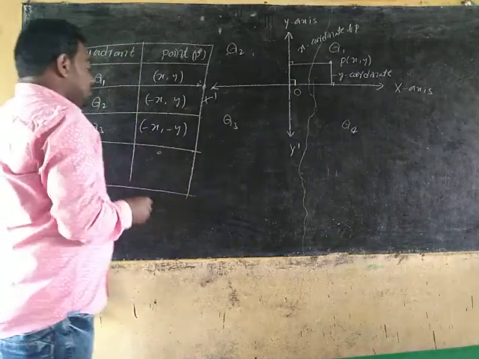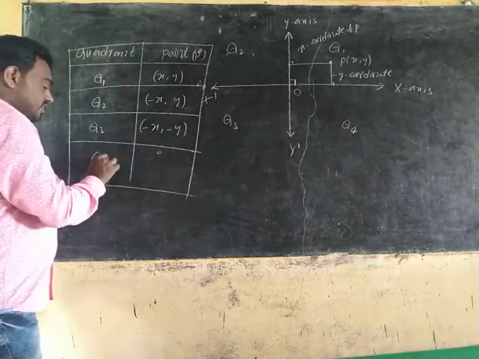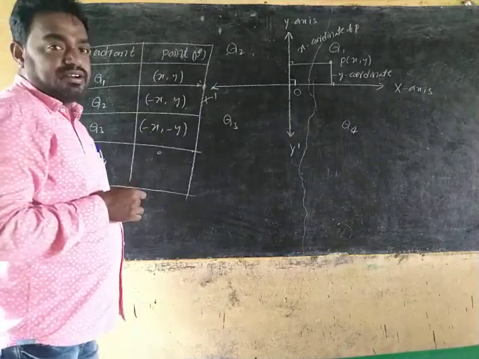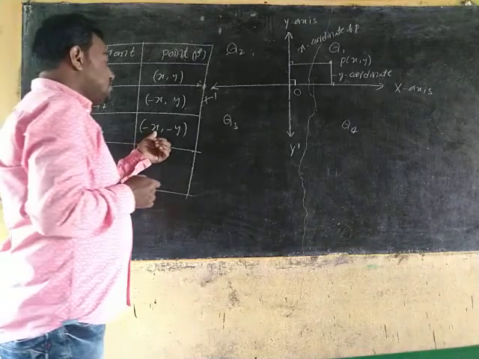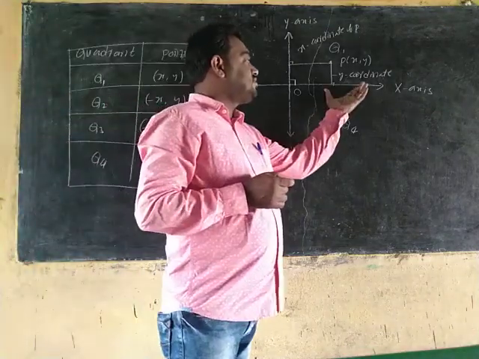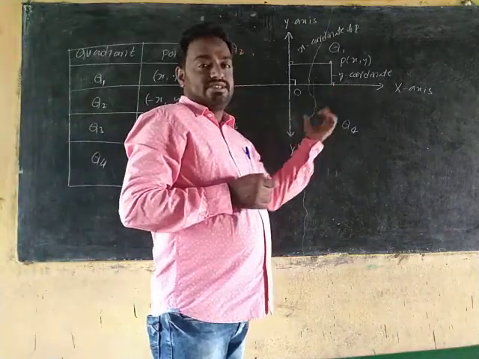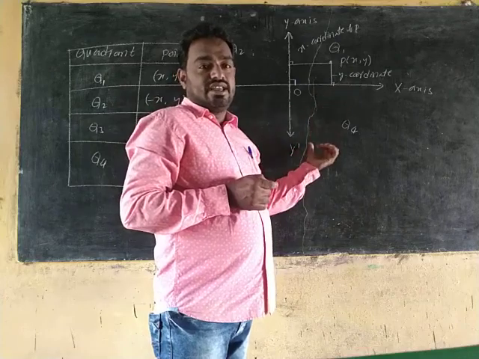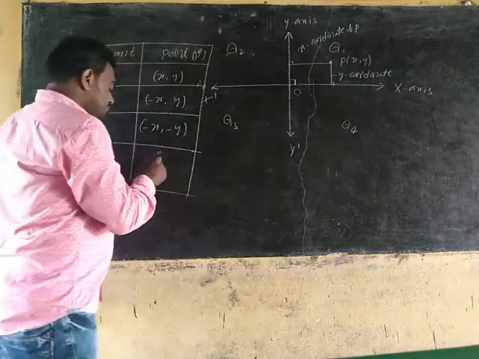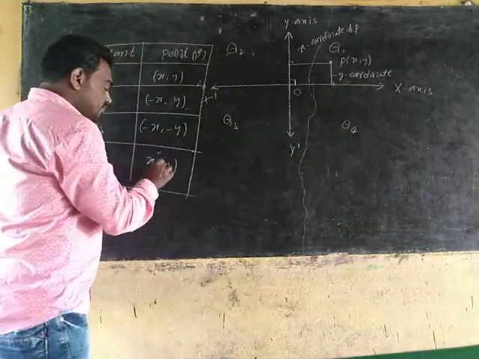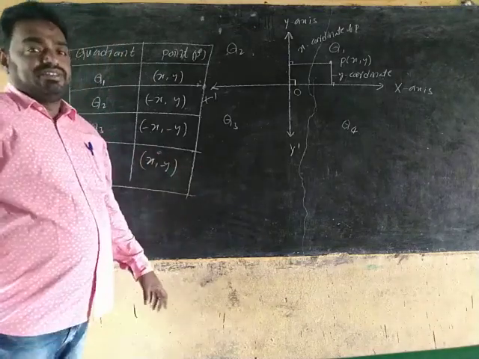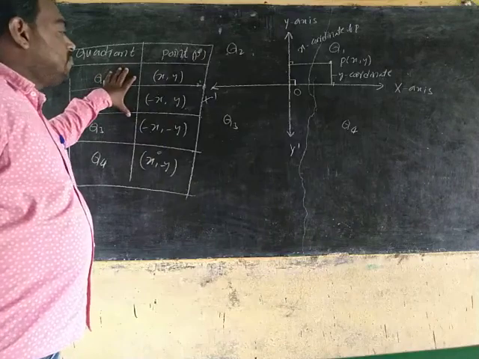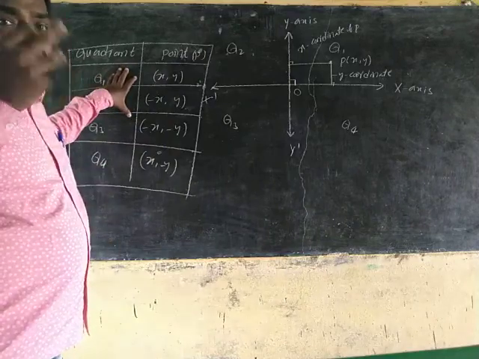Next, the fourth quadrant is the positive x axis and negative y axis, so plus x comma minus y. These are the general points in different quadrants.